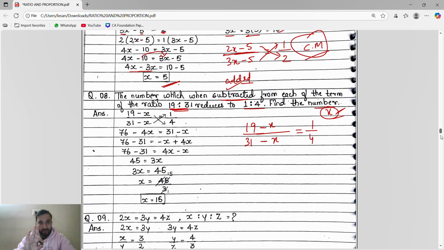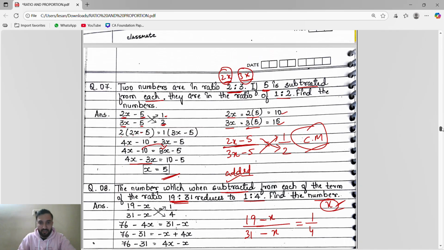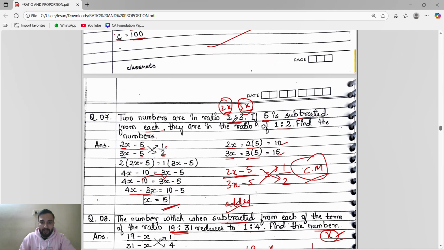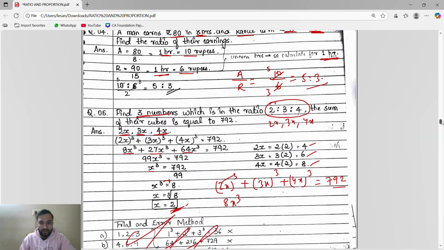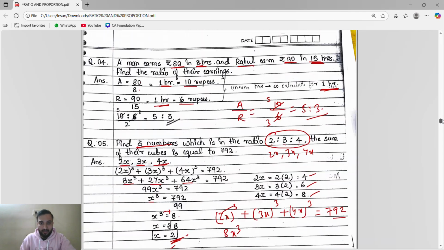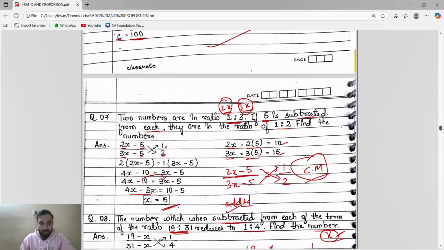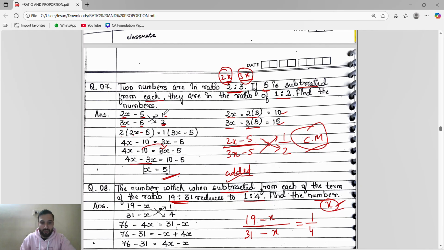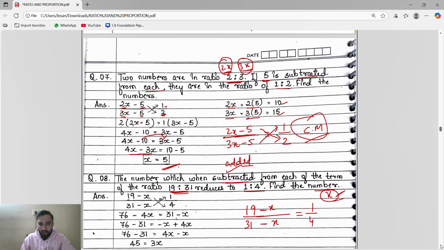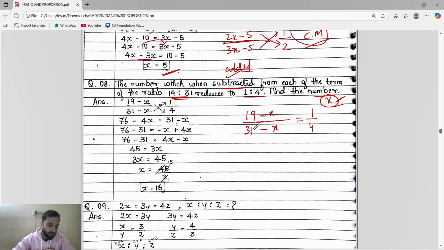Now see here, very important thing. I know the thing will come in your mind. Like here whenever we are breaking, it is 2x, 3x. Here also we did 2x, 3x, subtracted like this. But here we are not doing 19x and 31x. What is the reason? Understand the reason.